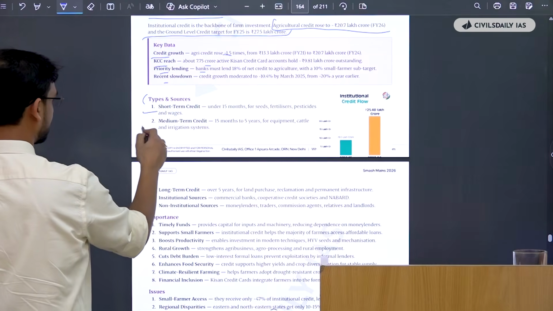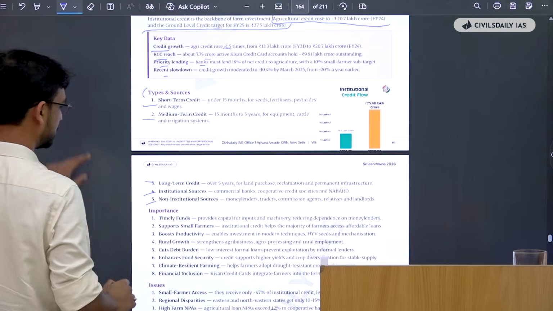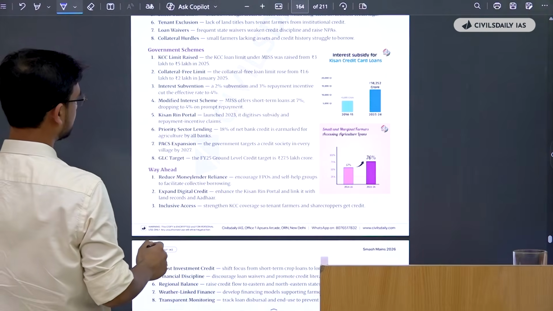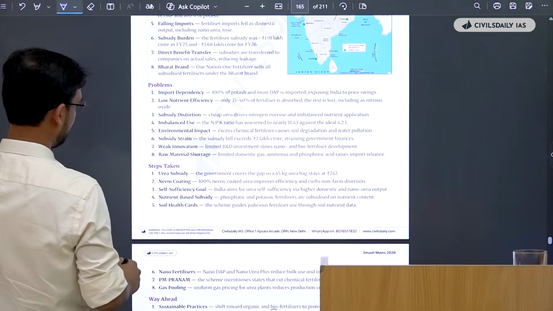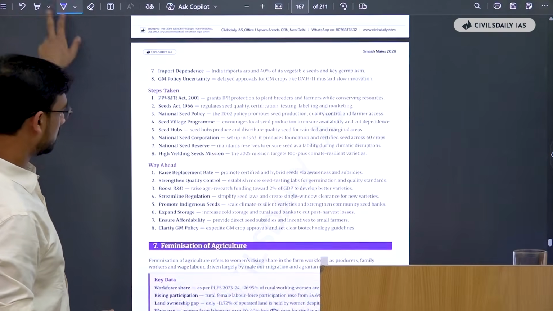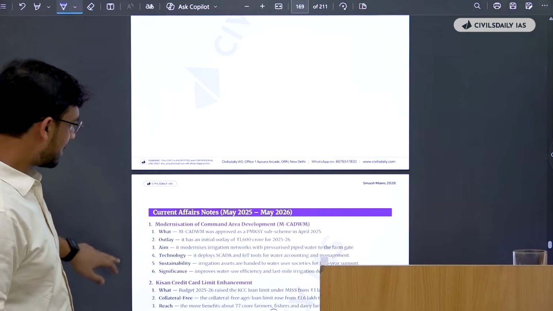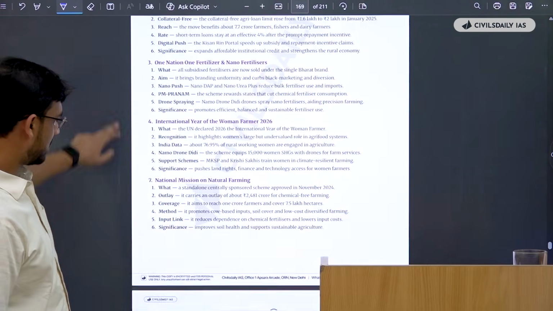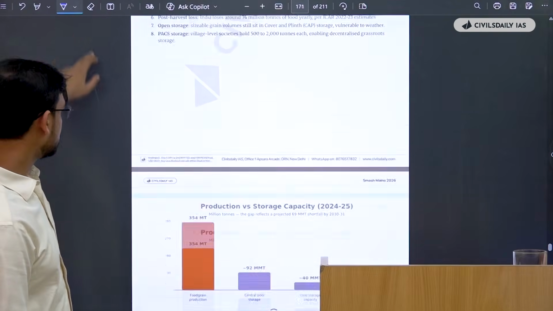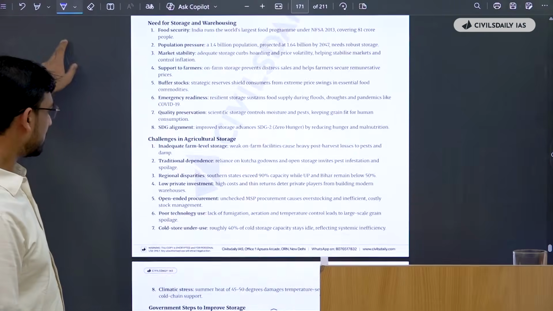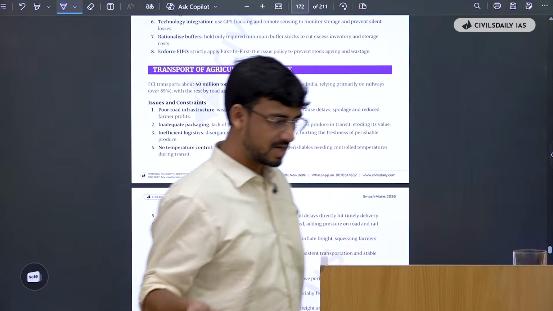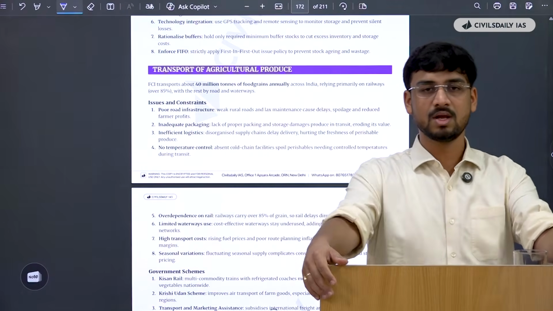Okay, what are the types? Short-term credit, medium-term credit, long-term credit, institutional sources, non-institutional sources. What is the importance? Issues, government schemes that are there, fertilizer industry, problems, steps taken, way ahead. So this is what you have to do with this document. As you can see, feminization, everything in this document is very comprehensively covered. Everything they have covered very nicely. So use these kind of documents for your preparation, to make yourself understand the topics that are already there in your copy.